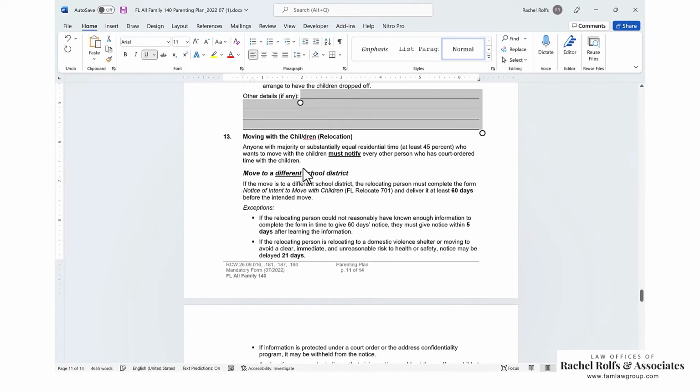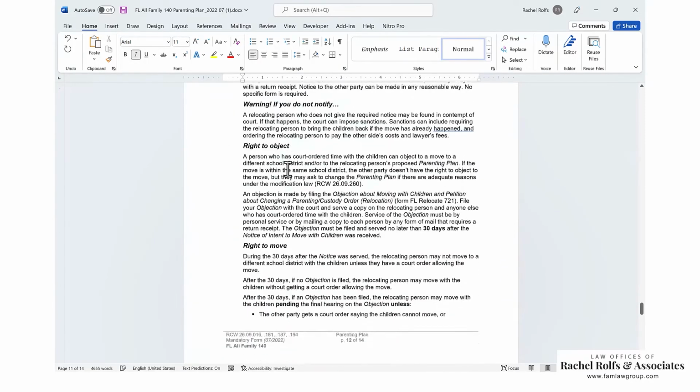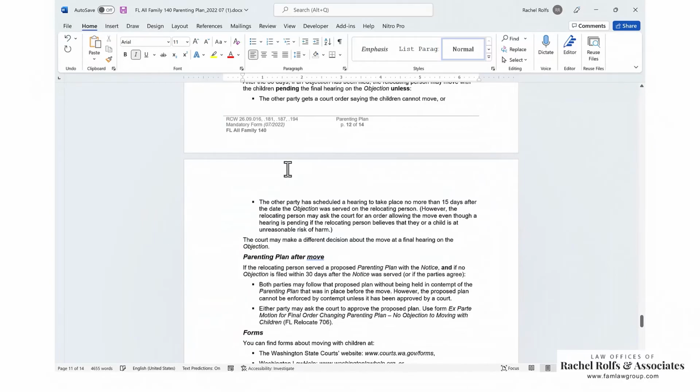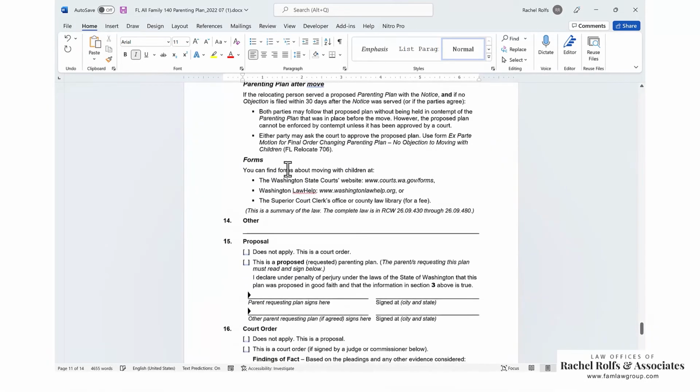Section 13, moving with the children. Section 13 is statutory language. It needs to be here. You don't get to mess with it. So read it, be familiar with it, but don't touch it.